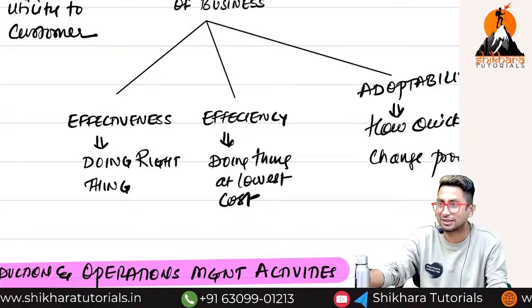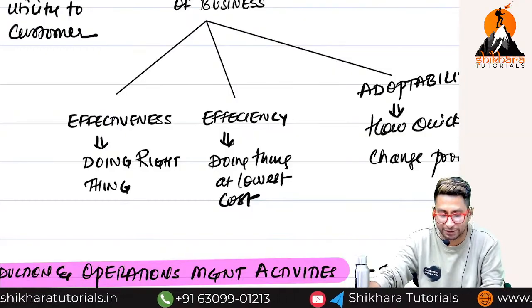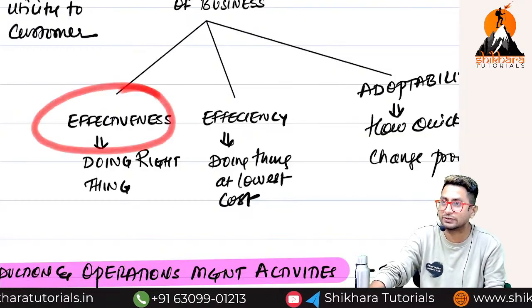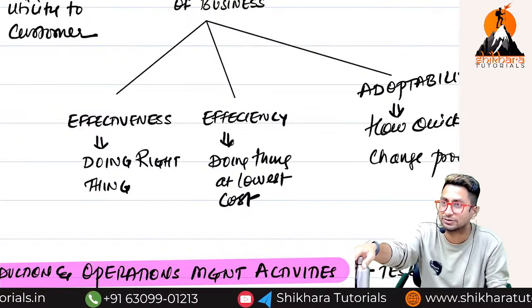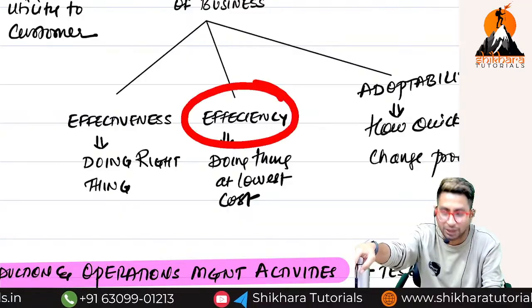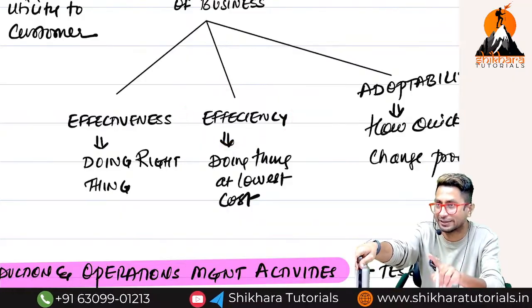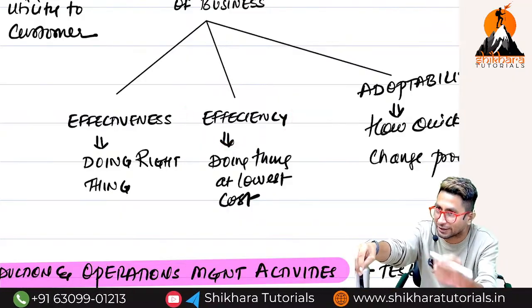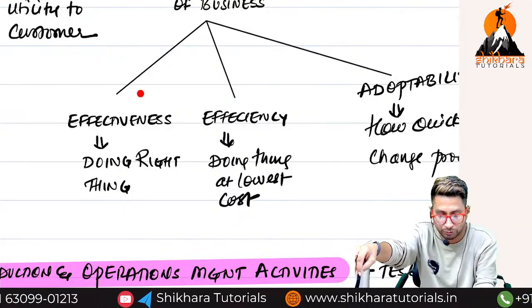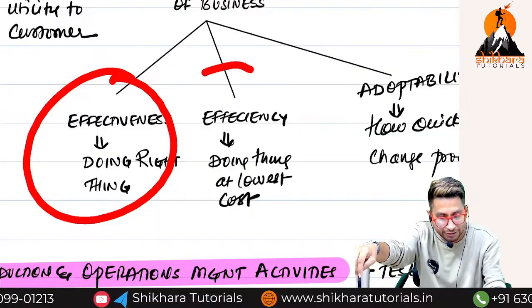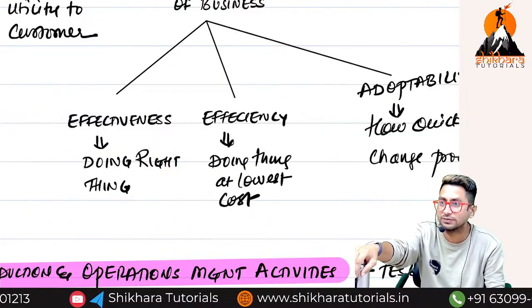Now, materials are given to you, right? In OM class, OM materials are given to you. The cost of printing this material should be very high or very less? Then only it is called what? Efficiency. You are doing the correct thing, I know. But if you are doing a correct thing which is very expensive, then the company will incur losses. So, correct thing, effectiveness; at least cost, efficiency.